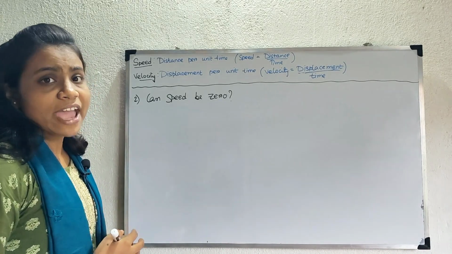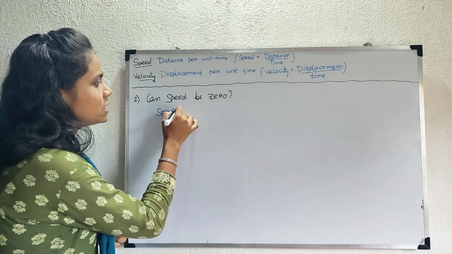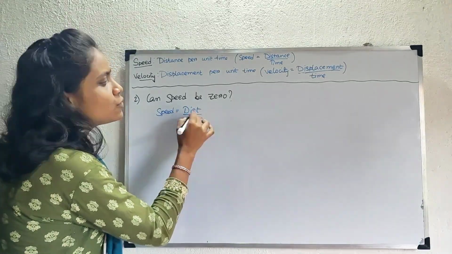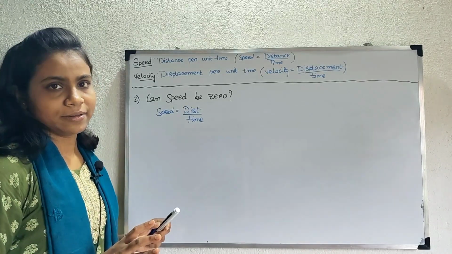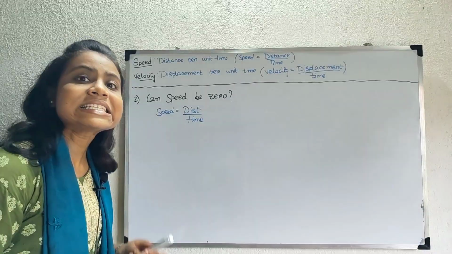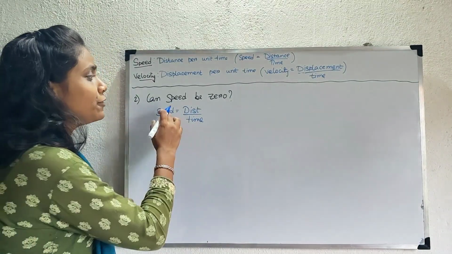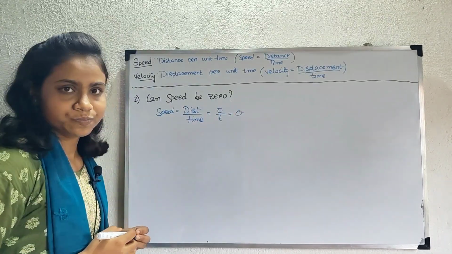For this, we have to find whether distance is 0 or not, because speed equals distance by time. Suppose you are sitting on a chair in one room and you are not moving, you are at rest. So what will be the distance covered by you? The distance will be 0. So if distance is 0, then speed will be 0.